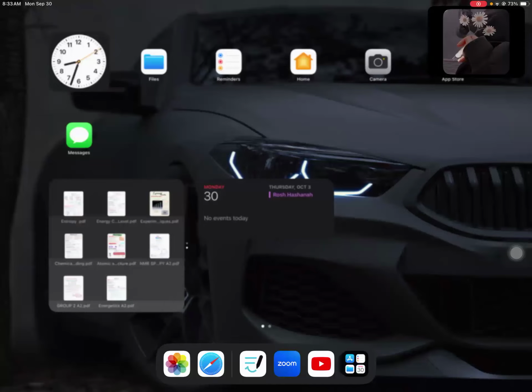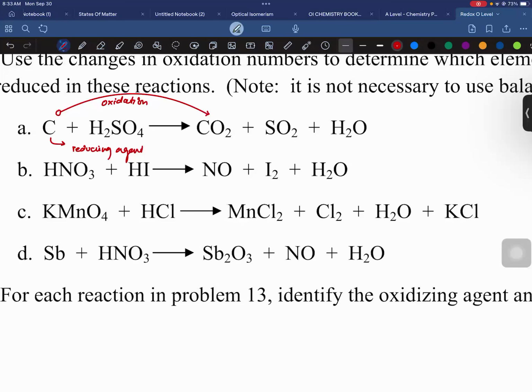What about H2SO4? As you know, sulfuric acid is going to convert into sulfur dioxide. It means that this is the loss of hydrogen. No? Should I say that this is the loss of oxygen or loss of hydrogen? What should I say? Can you tell me? Loss of hydrogen.